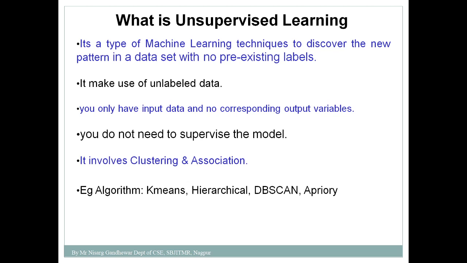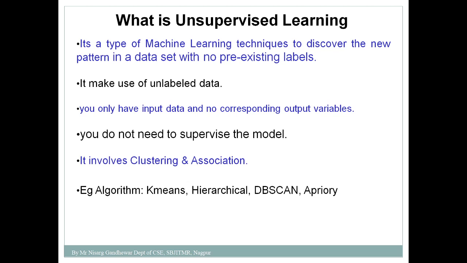And what is the speciality of the data set that we are providing here? In this case we are providing unlabeled data. You remember in supervised learning, we provide labeled data: you are aware of the input and you are also aware of the output. But in unsupervised learning you are not aware of the output.